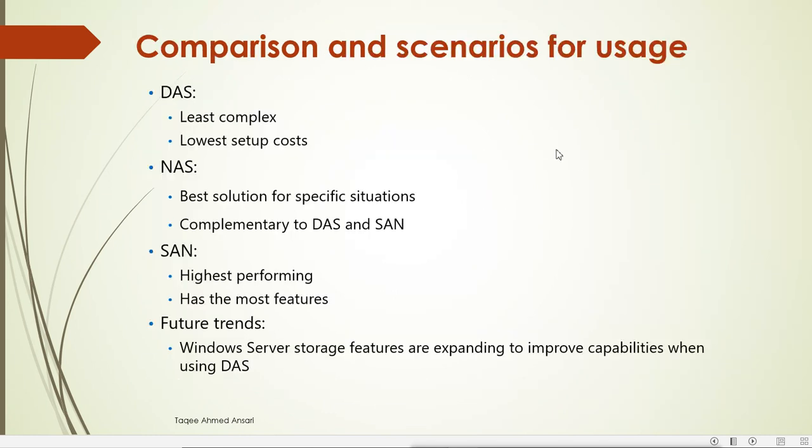So what is the comparison between these different network storage solutions we have? DAS is the least complex and has the lowest setup cost because it is directly connected. Then we have NAS. This is the best solution for specific situations and is complementary to DAS and SAN. We can use NAS as centralized storage also, and it is complicated. It is the best solution for some specific situations, like sharing data among different users and different servers.